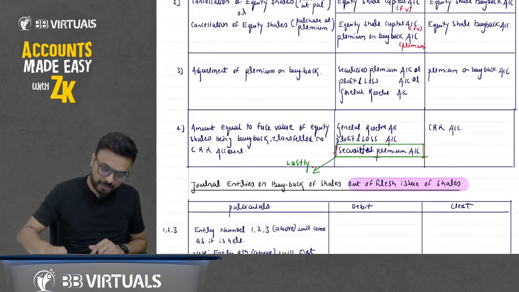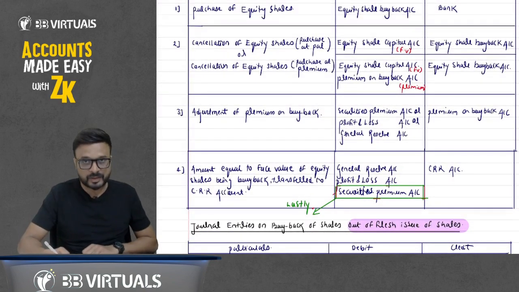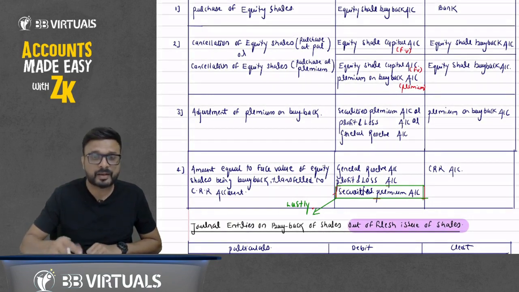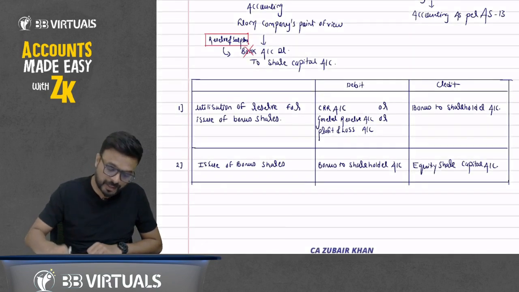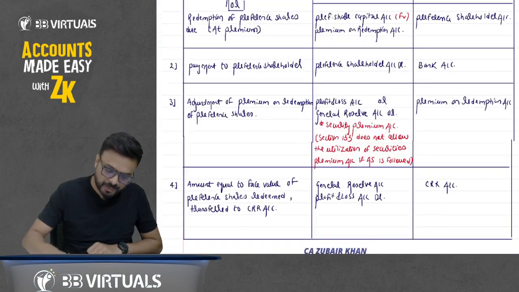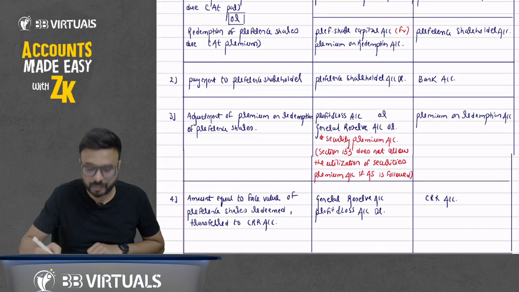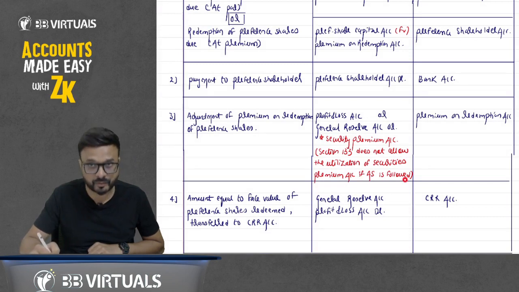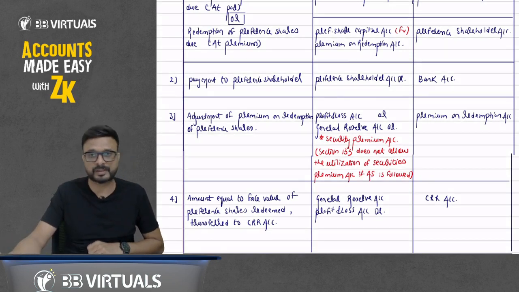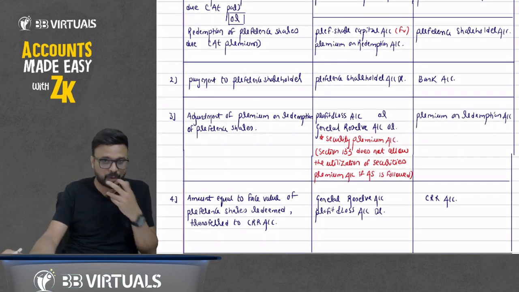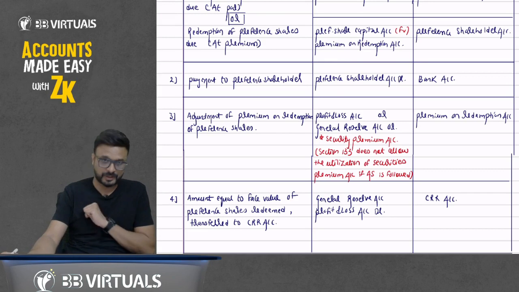So here, premium on buyback. How much premium on buyback? What can we utilize: securities premium, P&L or general reserve? Generally we utilize securities premium. But when it comes to writing off premium on redemption of preference shares, I said avoid utilizing securities premium. Why? Section 133 does not allow the utilization of securities premium account if AS is followed. If the company is following accounting standards, they cannot utilize securities premium account to write off premium on redemption of preference share.